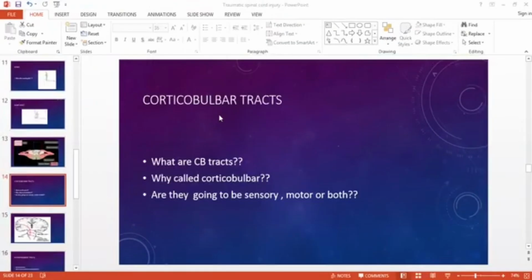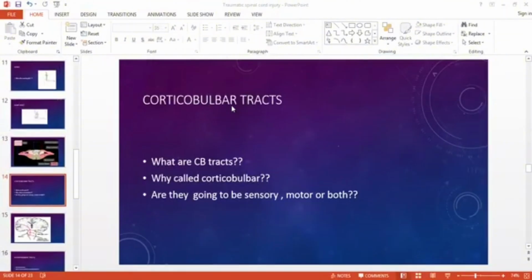A bulb is something swollen at the top and tapering at the bottom. In our botany classes, we used to see the bulb portion in the roots of the flowers and so on. It was actually the shape that resembles a bulb. The brainstem is more or less like that. So these tracts start from the cerebral cortex and end in the brainstem in the bulbar portion, so they're called corticobulbar tracts.